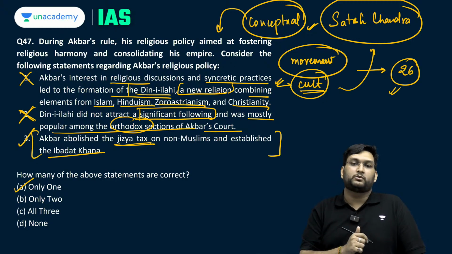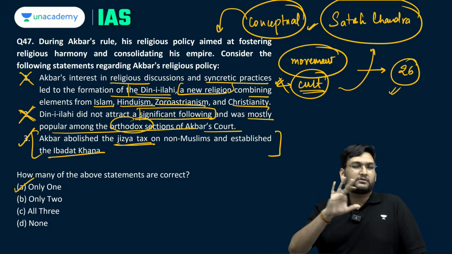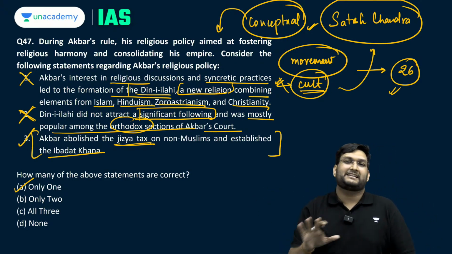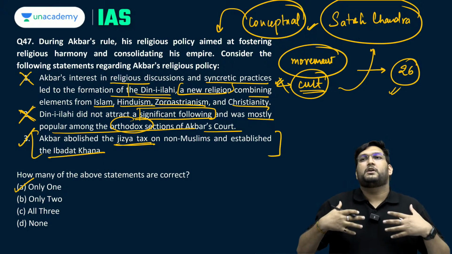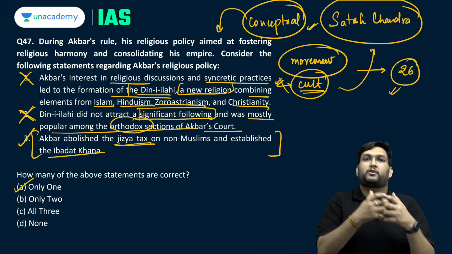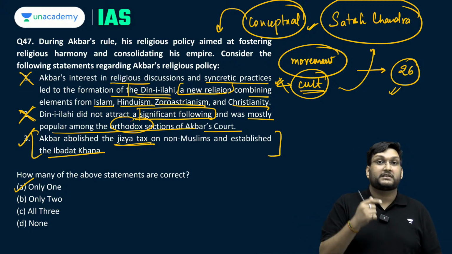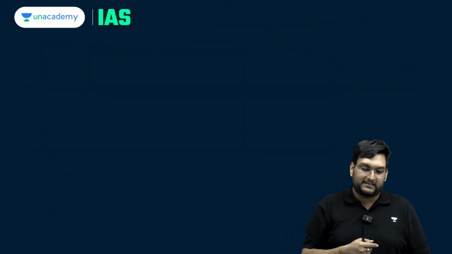So you will come to only 2, but this is an incorrect statement. If you go into any academic source, Irfan Habib, or even Digby, it is a very well established fact that Deen-e-Ilahi was not a religion in that sense, because for a religion to exist you need a canonical text, the rule book, and that is not there. So, interesting question, makes you think.